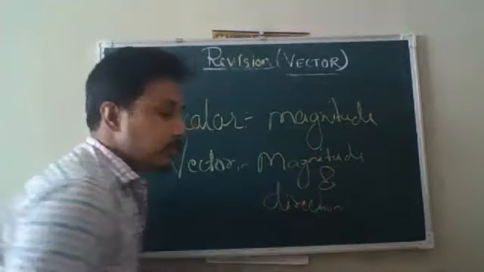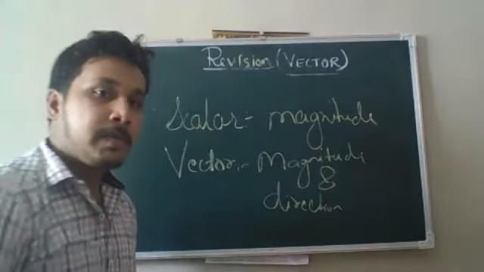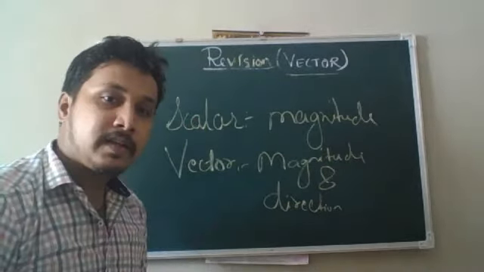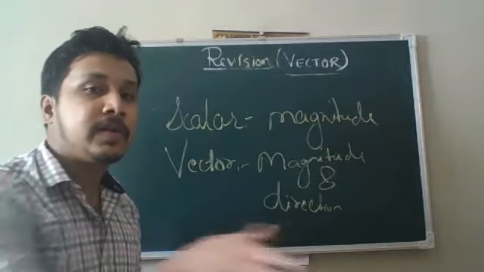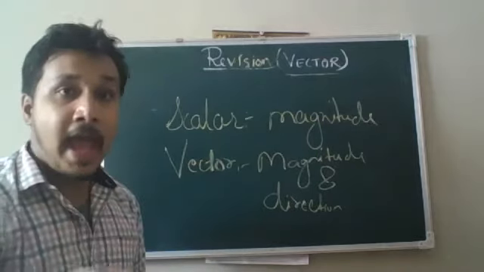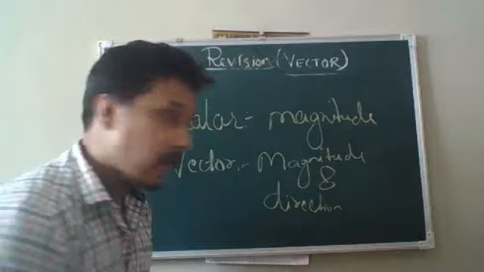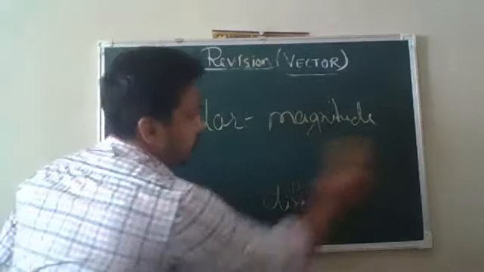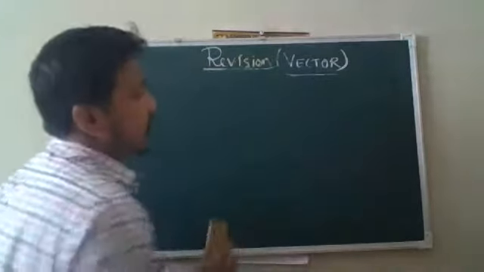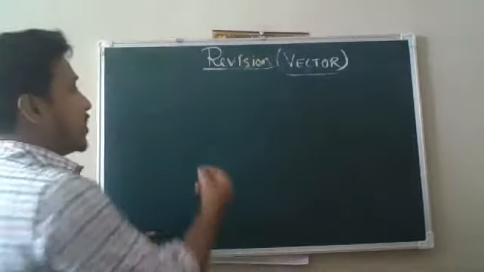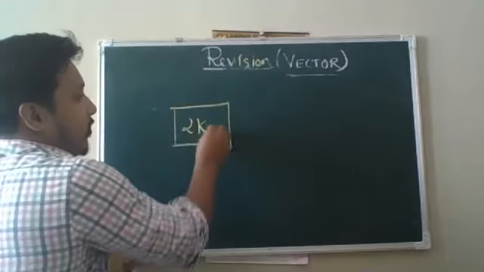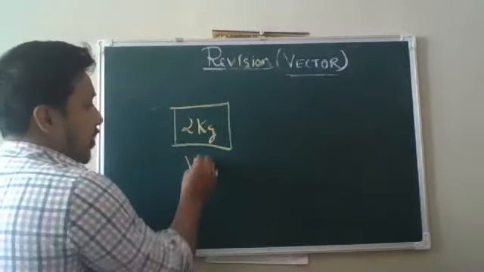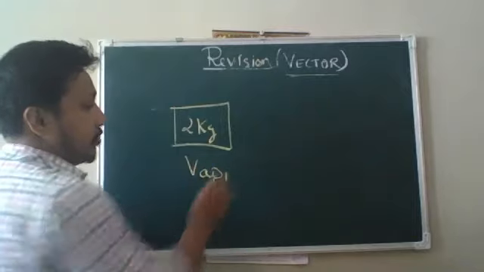Okay. Before we start using vectors, we should be in such a state that we can identify which quantities are vectors and which are scalars. For that, if I take the example of mass, suppose this block has 2 kg of mass here in Rocky.